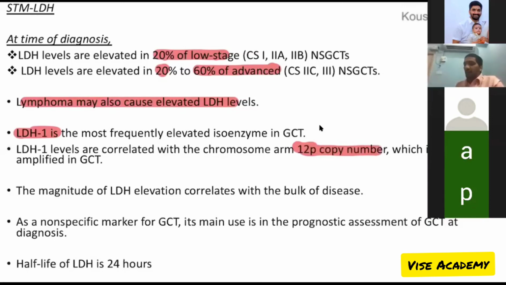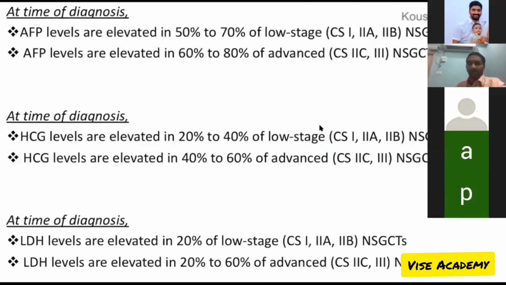So that is the reason LDH correlates with the disease burden. It correlates, and it's a non-specific marker. It's mainly used for prognostication rather than diagnosis. Half-life is a bit lesser than HCG, that is 24 hours.